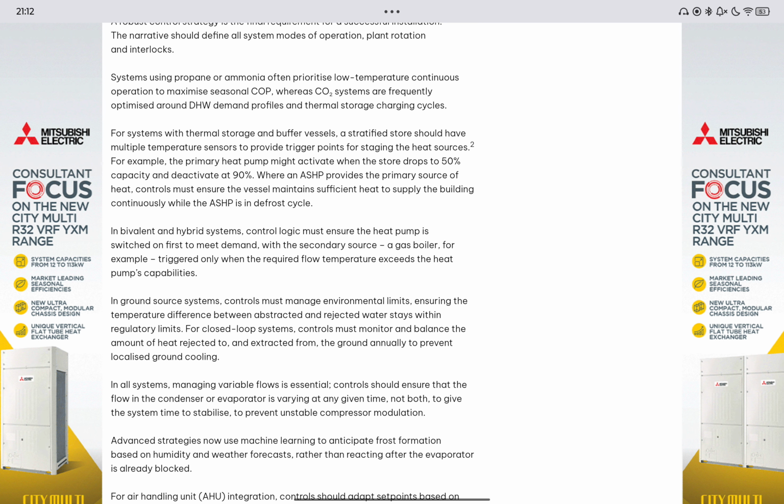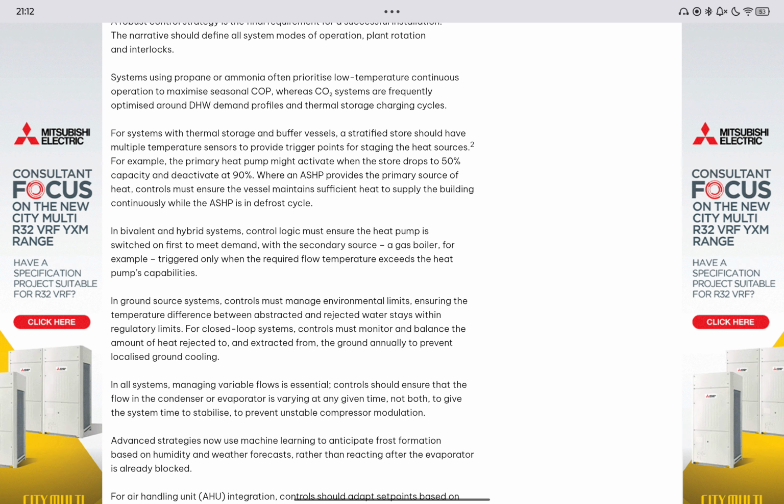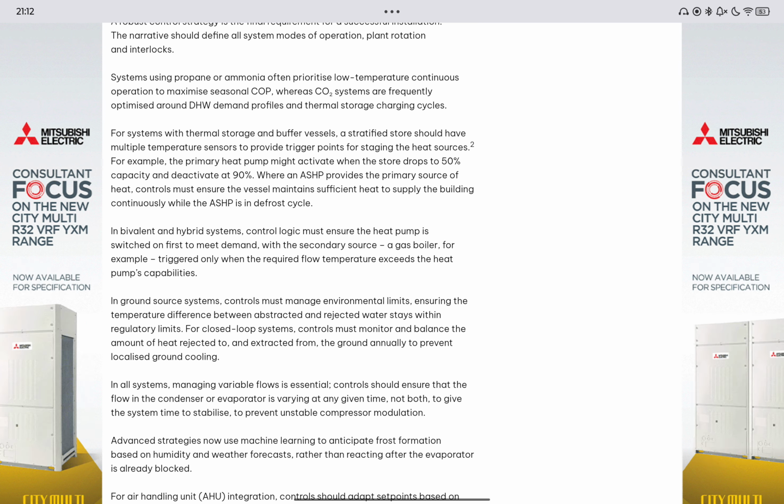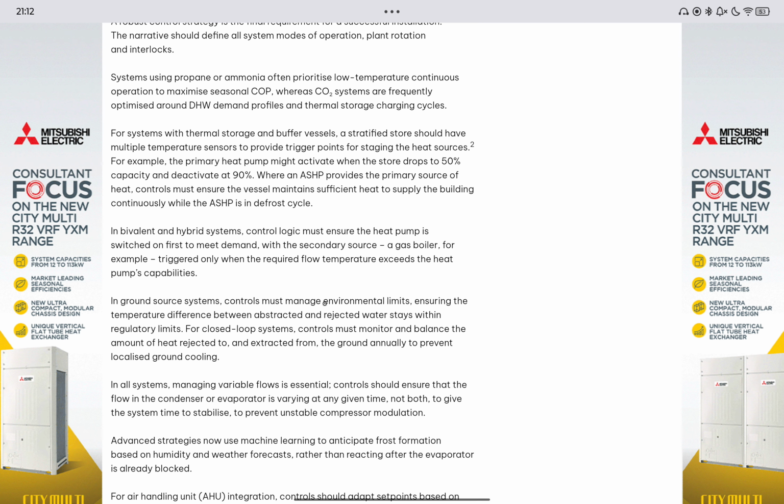Systems using propane or ammonia often prioritize low-temperature continuous operation to maximize seasonal COP, whereas CO2 systems are frequently optimized around DHW demand profiles and thermal storage charging cycles.